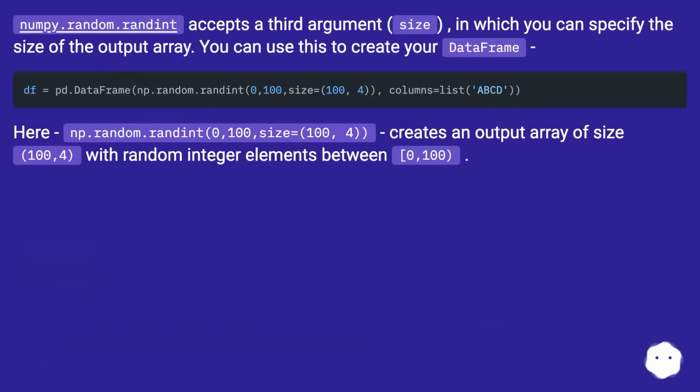numpy.random.randint accepts a third argument, size, in which you can specify the size of the output array. You can use this to create your data frame. Here, np.random.randint(0, 100, size=104) creates an output array of size 104 with random integer elements between 0 and 100.